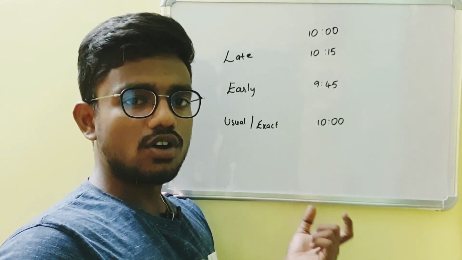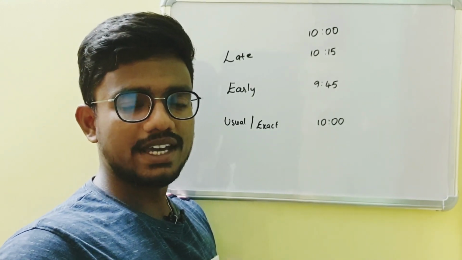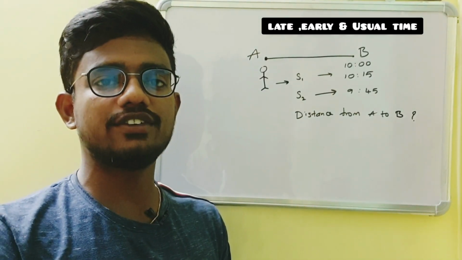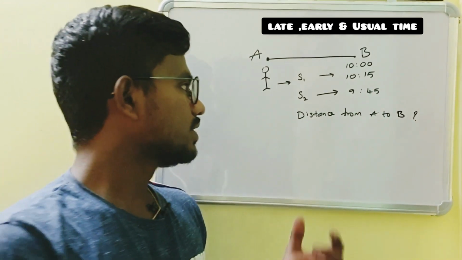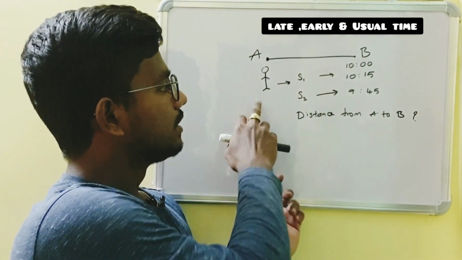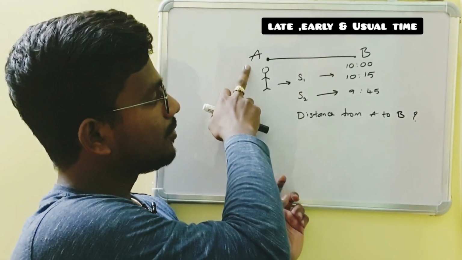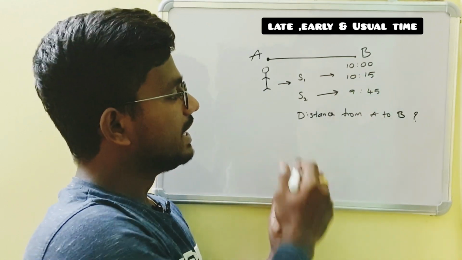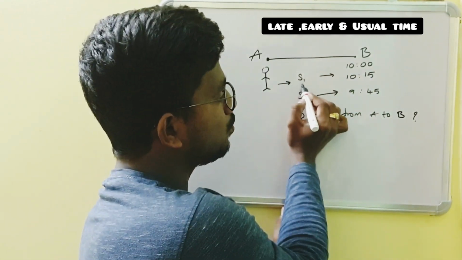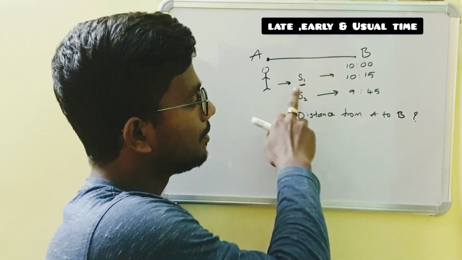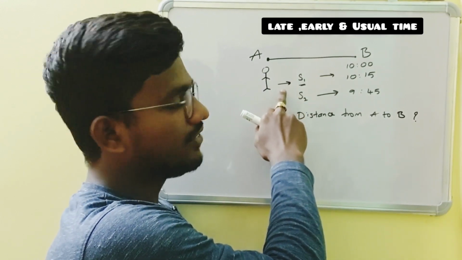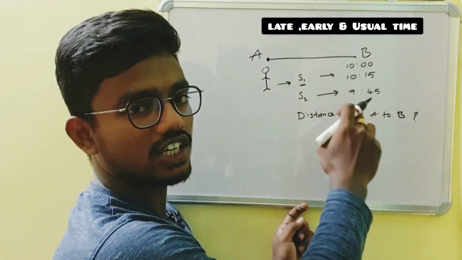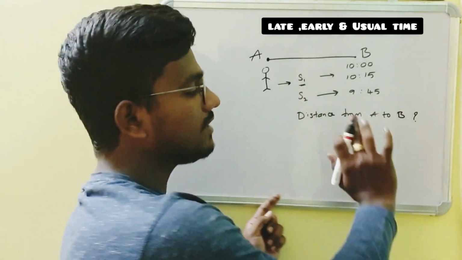I will explain this concept in two ways, which are a basic method and a formula method. The pattern of the questions that are asked in competitive exams from this topic is, see, a person starting from point A to reach point B at 10 o'clock, initially he starts with some speed s1. With an initial speed of s1, if he travels his entire distance, he will reach his destination 15 minutes late.